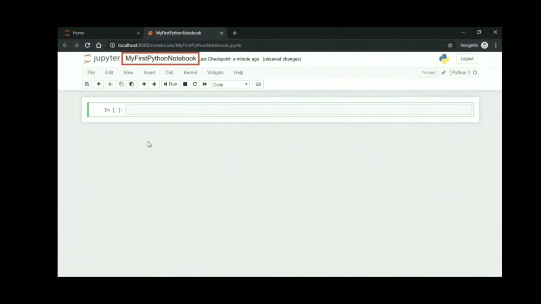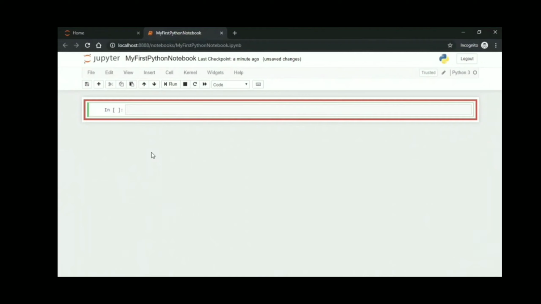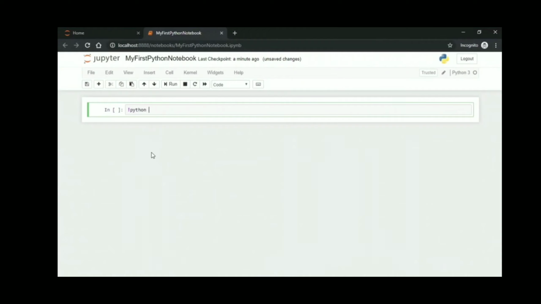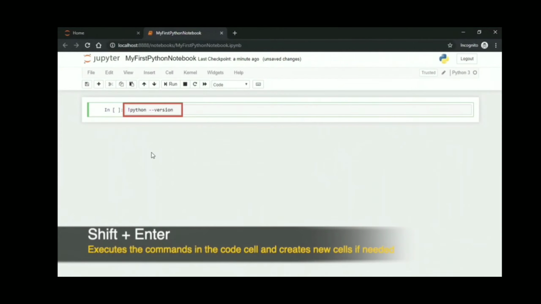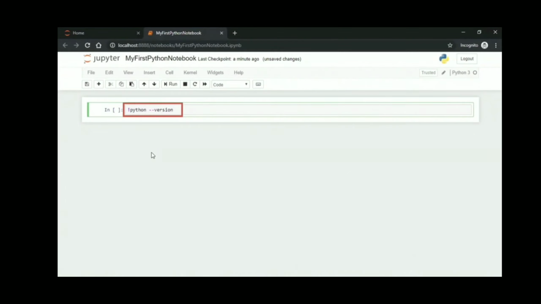This little box that you see here on screen is actually a code cell, and you type in your code within this little box. And then you hit Shift plus Enter in order to execute this command. Shift plus Enter will execute these commands, print the results on screen, and it will also create new code cells if needed. You can also type in your command prompt commands within your Jupyter notebooks. Make sure that you precede these commands with an exclamation point. This will tell your notebook that this is not a Python command, instead it's a shell command.